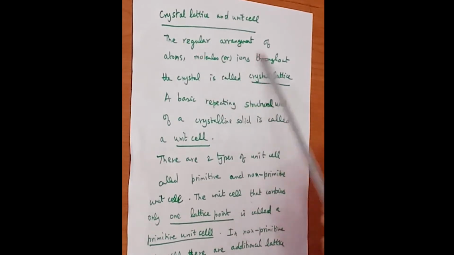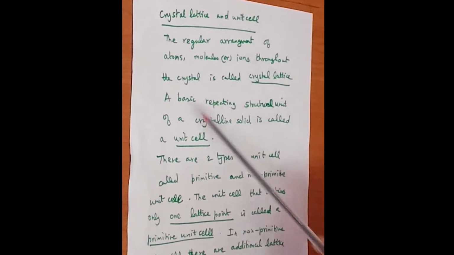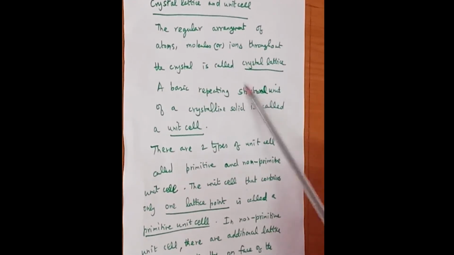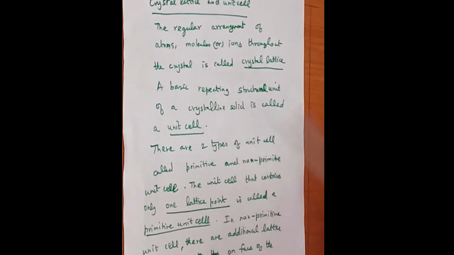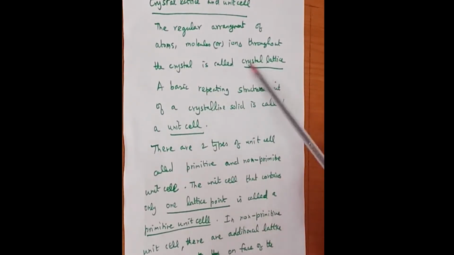The arrangement of atoms, molecules or ions uniformly throughout the crystal is called crystal lattice. The ions and atoms are arranged inside the crystal structure, which is called the crystal lattice.